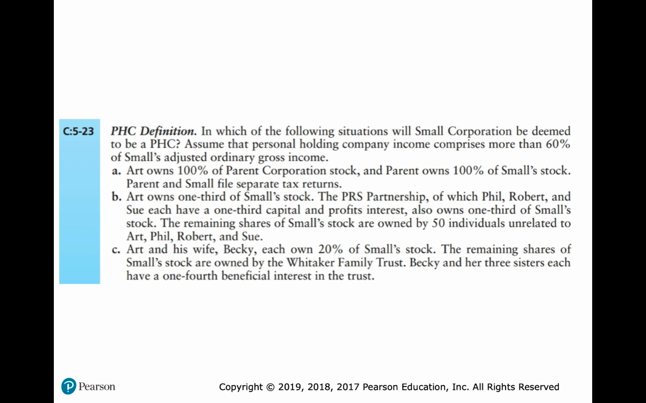C, Art and his wife Becky each own 20% of small stock. The remaining shares of small stock are owned by the Whitaker Family Trust. Becky and her 3 sisters each have a 1/4 beneficial interest in the trust. Okay, so now looking at Becky, we know because of attribution rules, Becky is going to be deemed to own all of small stock. She owns 20% directly. She's going to get 20% from Art because of family attribution, and then 15% indirectly from the trust, and then 45% constructively from her sisters.